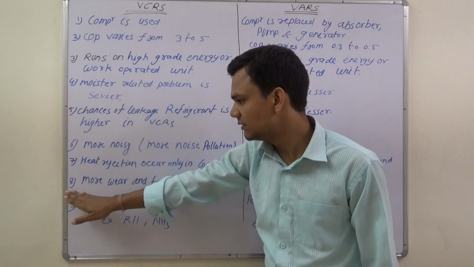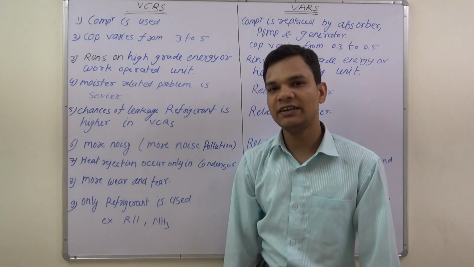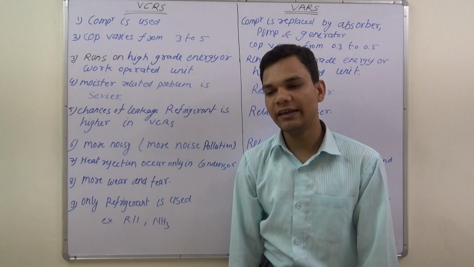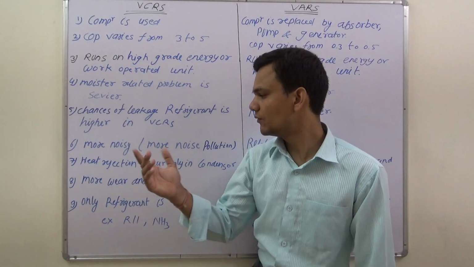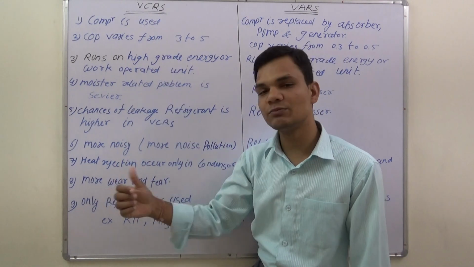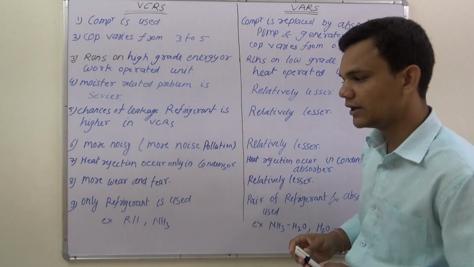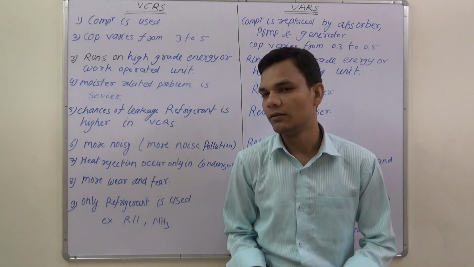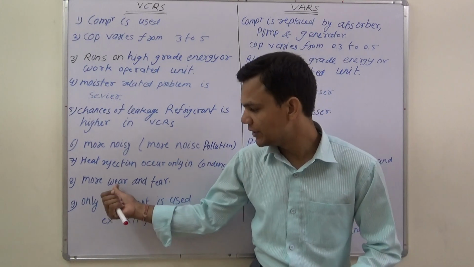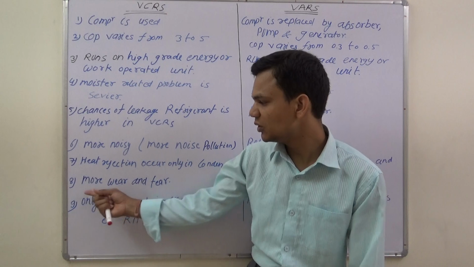Next one is more wear and tear. If wet compression takes place in the compressor, then the chances of washout of the lubricant for the compressor is more, so the chances of wear and tear are more, and there are also chances of damage to the body of the compressor and valve.